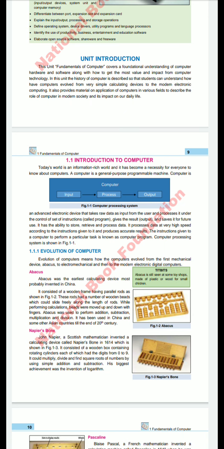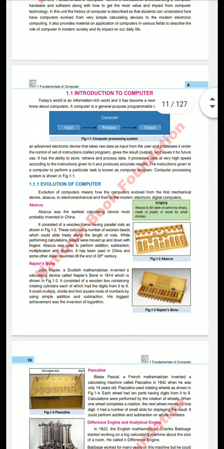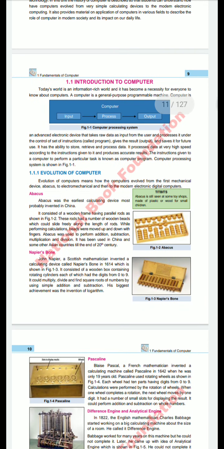Computer is an advanced electronic device that takes raw data as input from the user. Input: I have already explained about the input devices like the keyboard and mouse. These are the input devices. Computer takes data and processes it, following the instructions from the keyboard or from the user, and shows the result. That is, the result shows on the computer screen in the form of hard copy or soft copy.